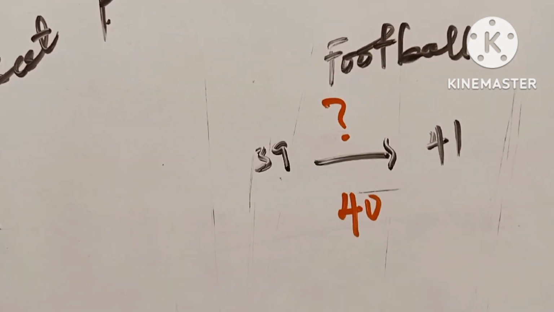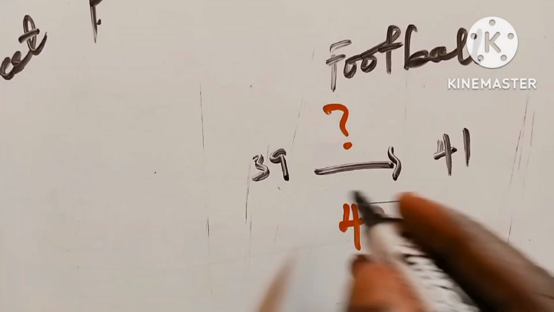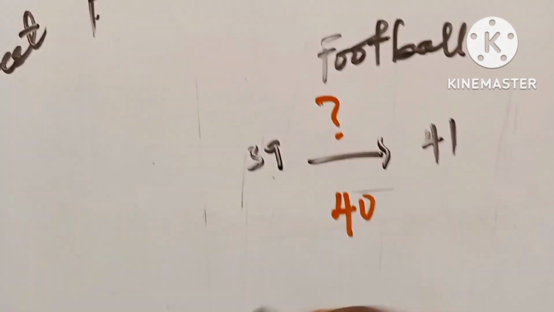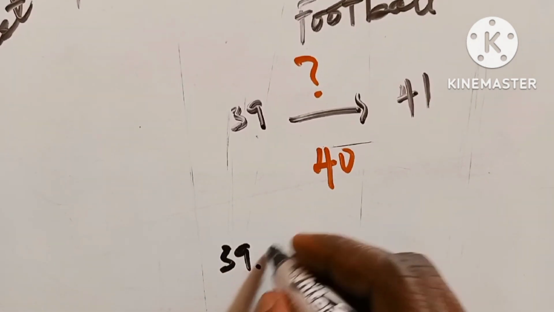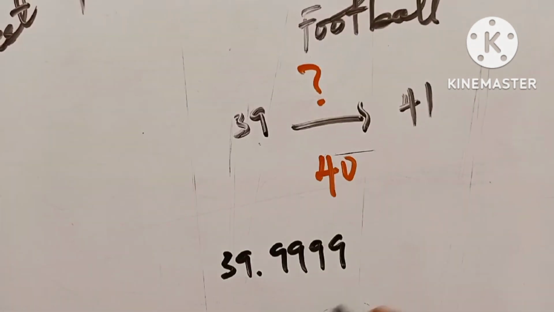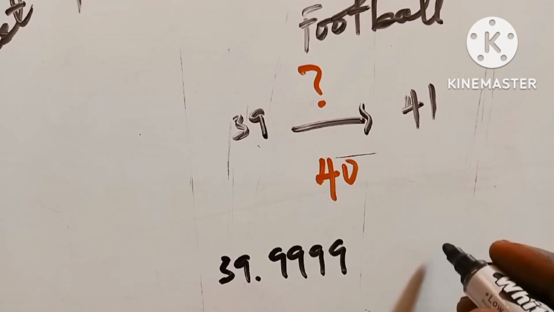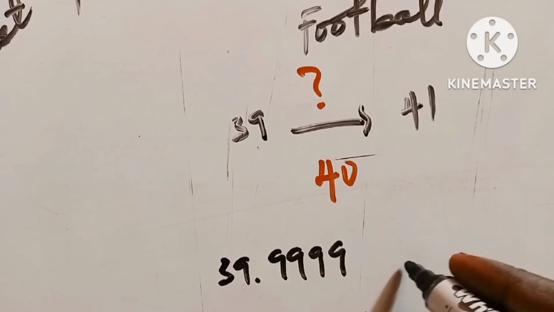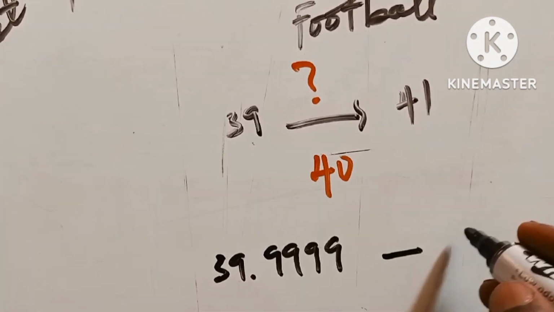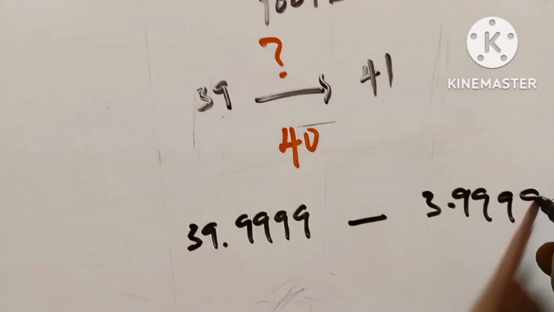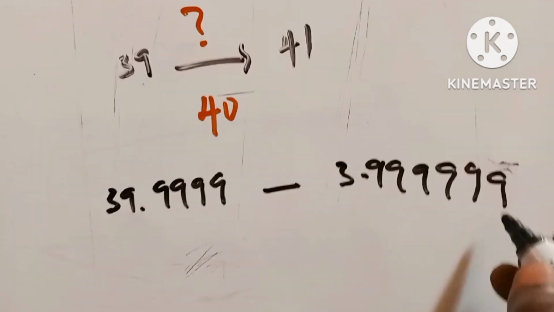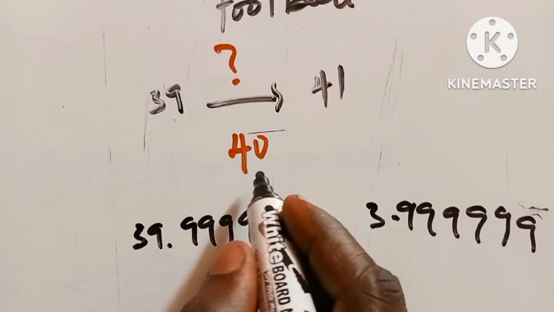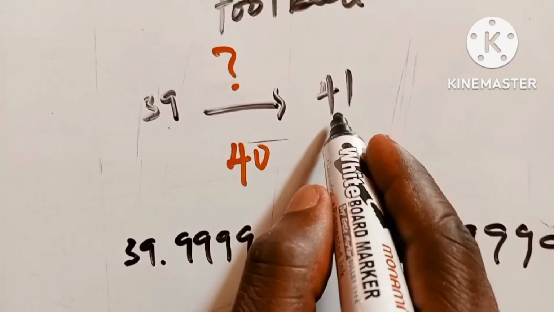So how do you predict? Anything that we can see within this period here. Let's assume 39.9999, up to something like 39.9999999. This is just an assumption, right? In between, of course, it's not up to 40, or even up to 41.